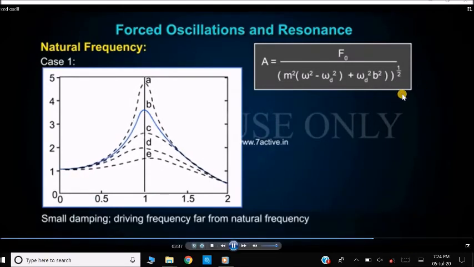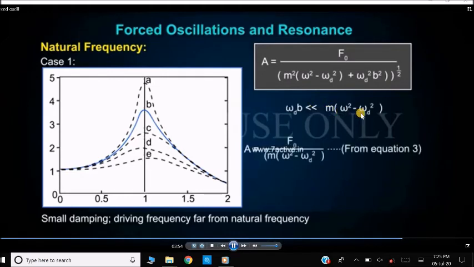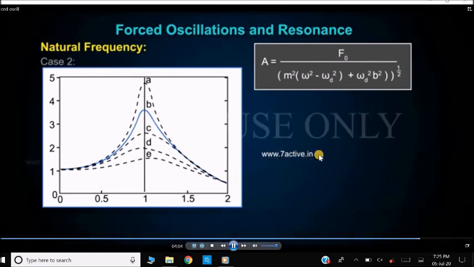Now this A can be drawn as a graph. Case 1 is small damping, with the driven frequency far from the natural frequency. So this is the condition for small damping: omega d b is much less than m into omega square minus omega d square. That is, when this is very much lesser, A becomes f naught by m into omega square minus omega d square.